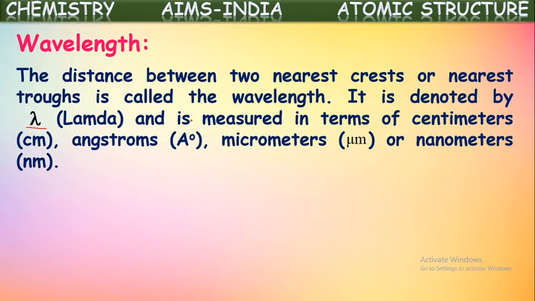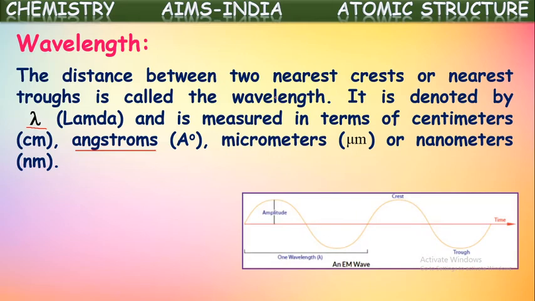Why? Because we are telling this is a distance. So whatever units we use for distance, all will come as units for wavelength also. But it is a micro quantity. Generally, the most preferable unit for wavelength is the angstrom. And even we can use centimeters, millimeters, micrometers, even nanometers also.